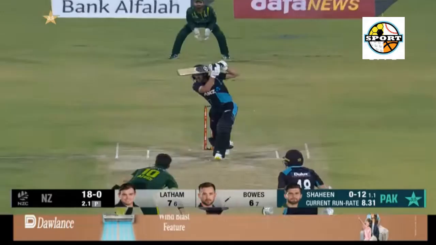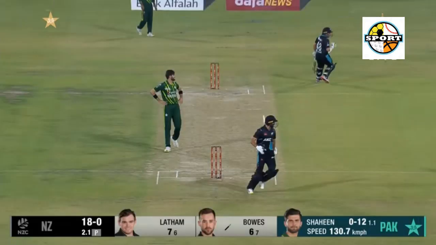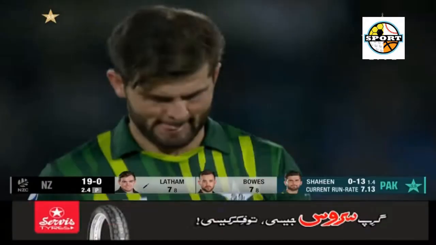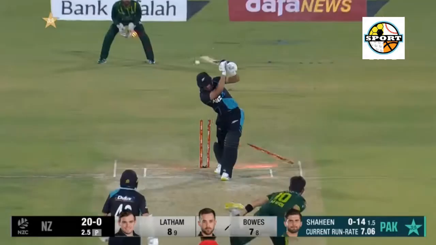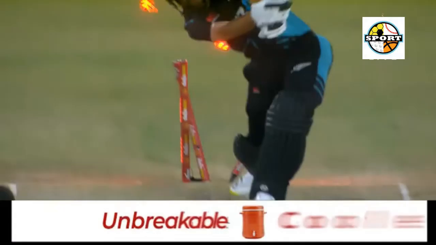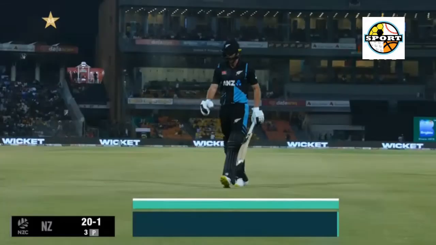11.5 Ish Sodhi to Shaheen Afridi, out LBW. The 6th one falls. The move to promote Shaheen Afridi hasn't worked for Pakistan, as has been the case with most of their plans. That was a flatter one, dragged down. Shaheen Afridi went for the slog and missed the line. The ball was going on to hit the sticks. Pakistan have retained the review but have lost their 6th wicket.